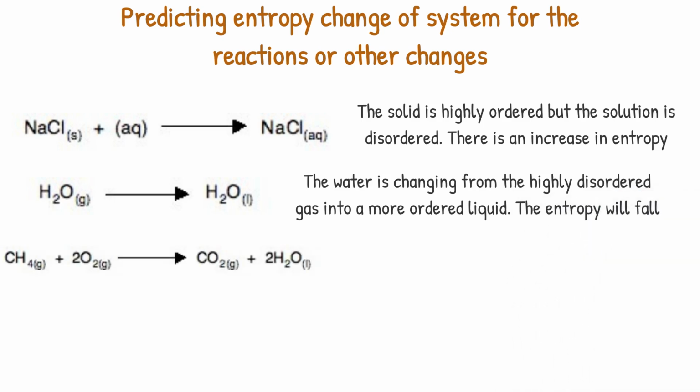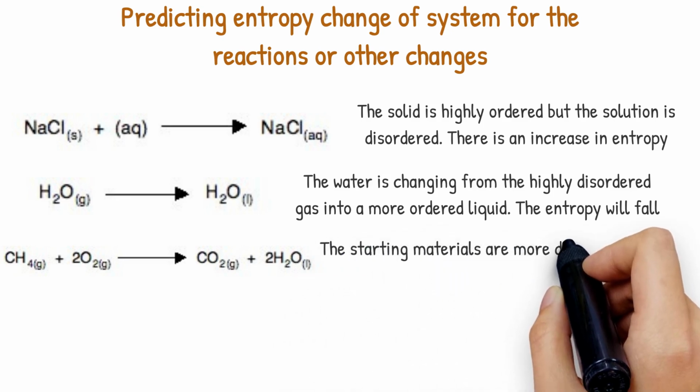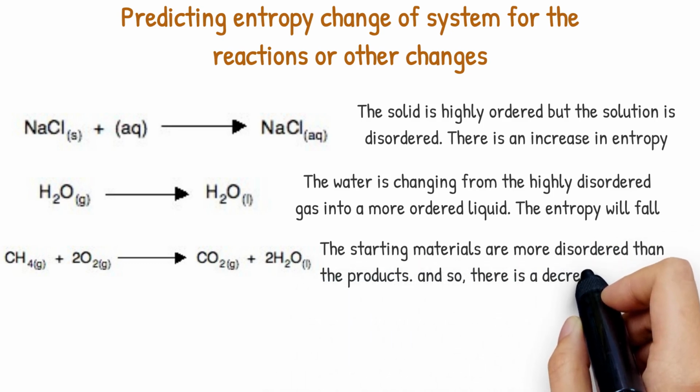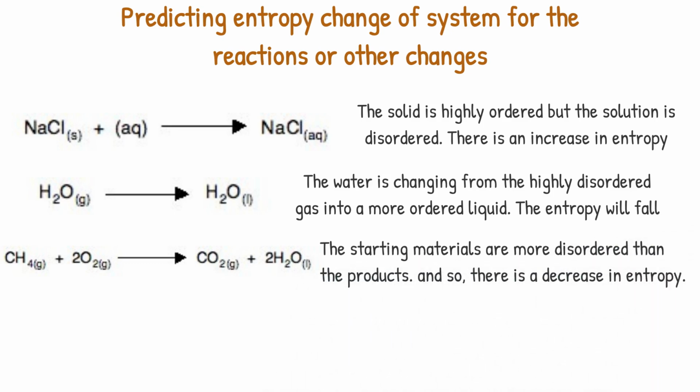Example 3. Combustion of methane. There are 3 moles of gas on the left-hand side of the equation, but only 1 on the right. The starting materials are more disordered than the products, and so there is a decrease in entropy. Notice that if the water had been formed as steam, you couldn't easily predict whether there was an increase or a decrease in entropy, because there would be 3 moles of gas on each side.